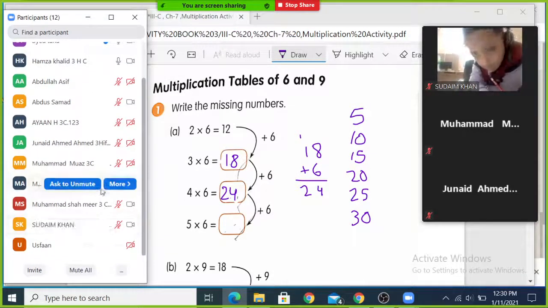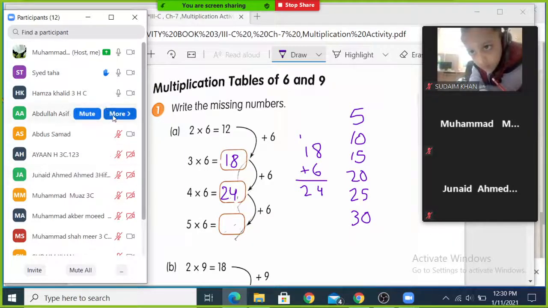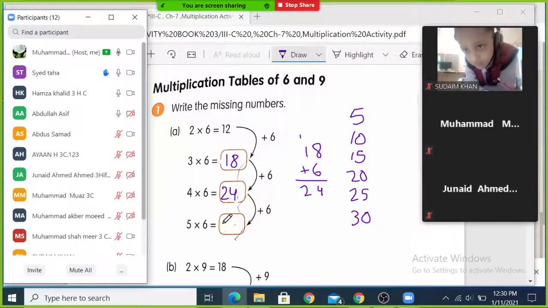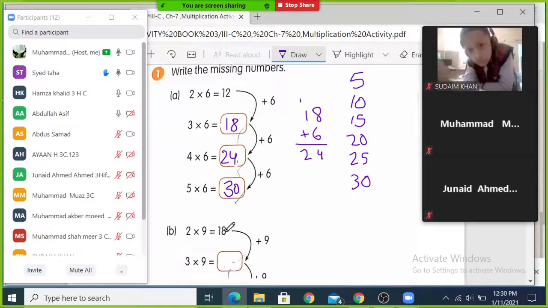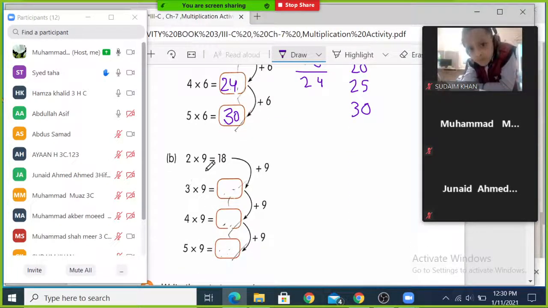So 5 times 6 is 30. Just like this we have the table of 9 here, okay?